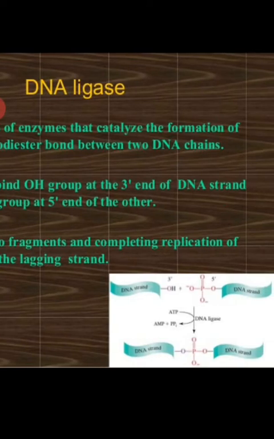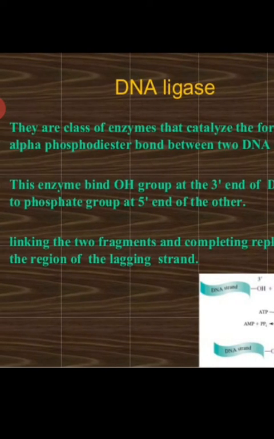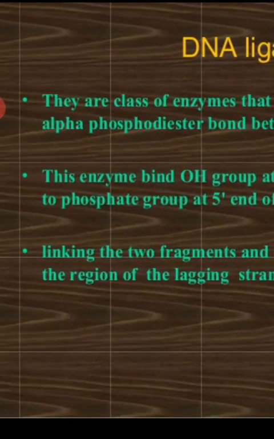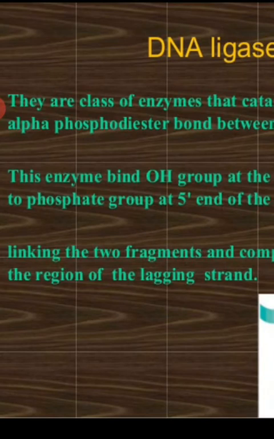That function is done by the group of enzymes called ligases. So these are responsible for filling the gaps within the DNA strands. They function as a glue between the two DNA chains.